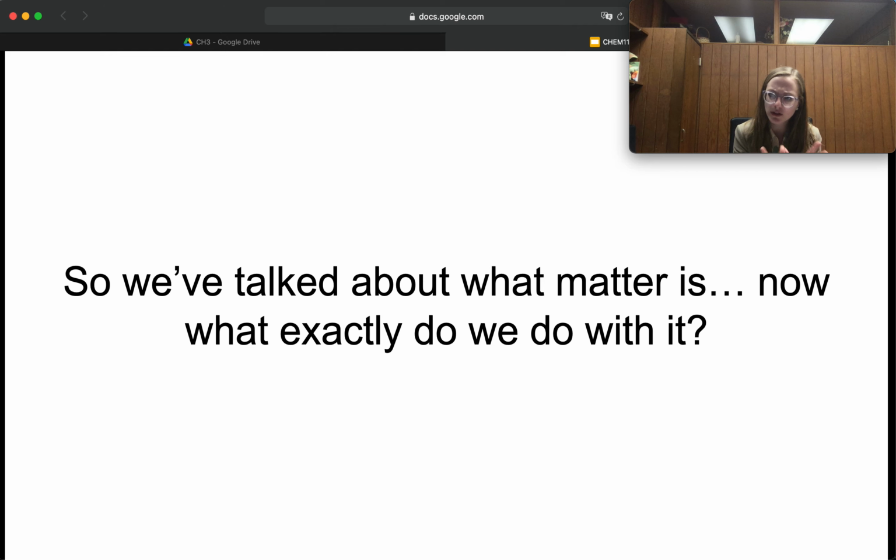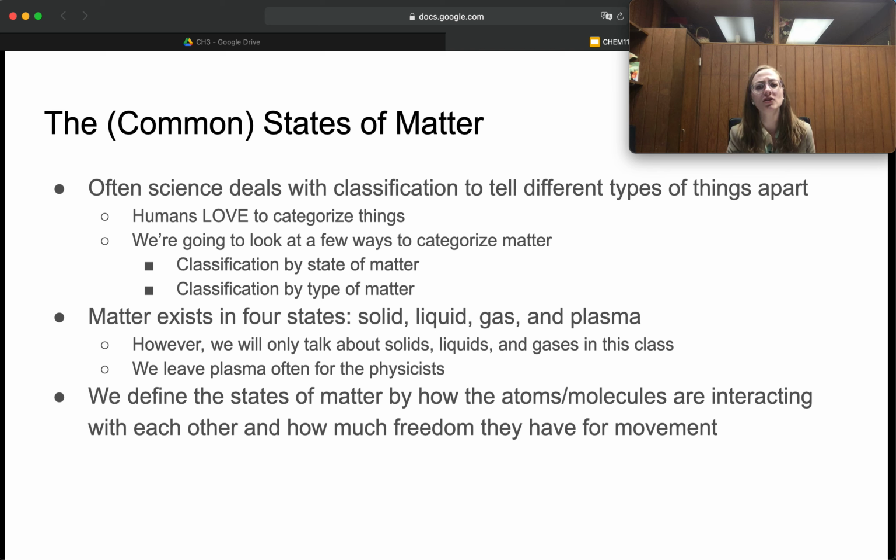It has volume and it has mass. What do we do with it? So let's talk about the common states of matter. So we'll talk about all four, then we'll talk about the three we're going to use most often. So often scientists deal with classification to tell different things apart. Humans love to categorize things. We love to look for patterns. We love to find things where we can group them together, look at similarities, look at differences.